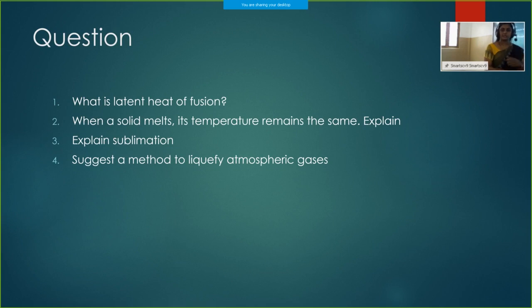When the water is boiling, it is absorbing energy. When it is converted into steam, what happens? It has absorbed the latent heat also. So that extra energy is coming to our skin. That's why steam will cause more severe burns than boiling water.